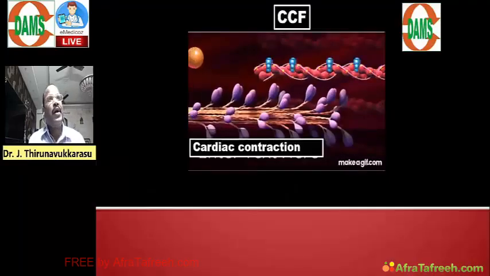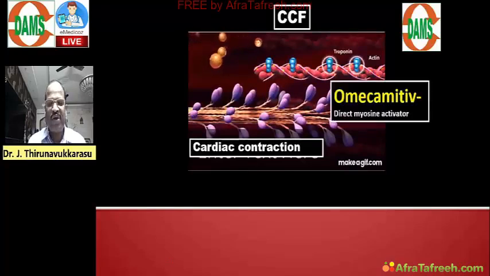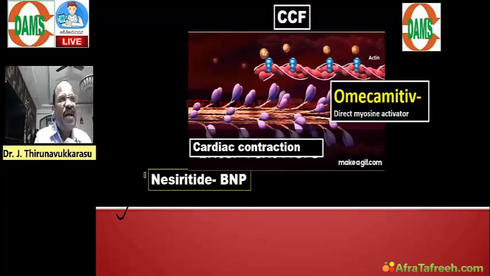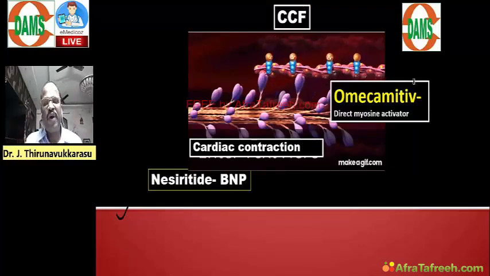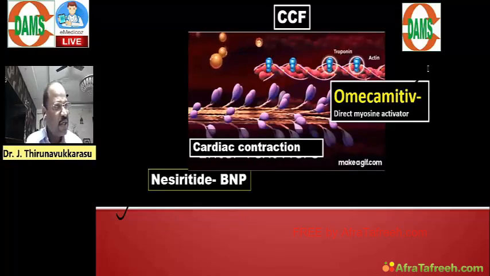Next, regarding heart failure, expect a must-know question. You should know what we mean by nesiritide. Nesiritide, a brain natriuretic peptide analog. One more must-know question: we have a new drug called omecamtiv. Omecamtiv is a direct myosin activator.